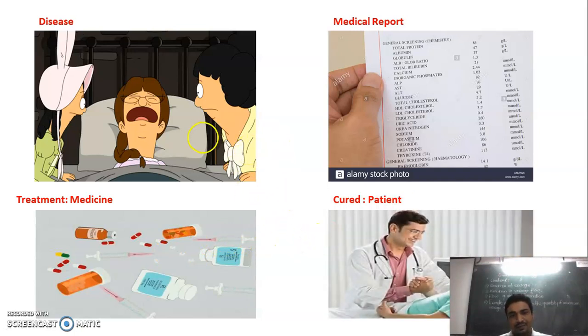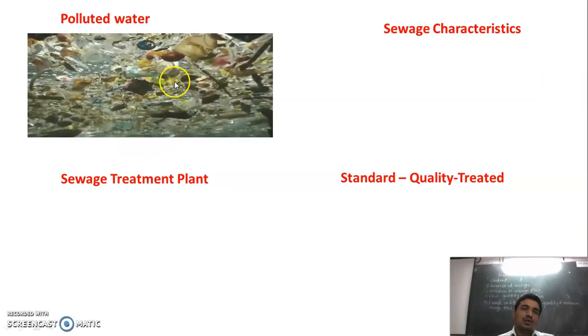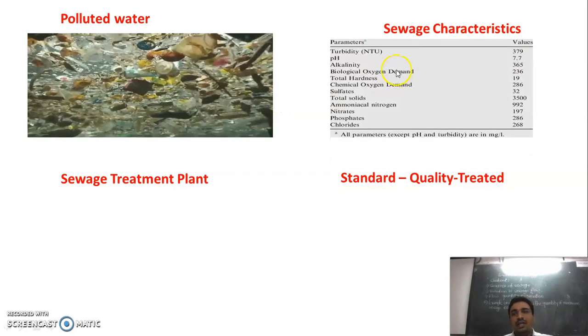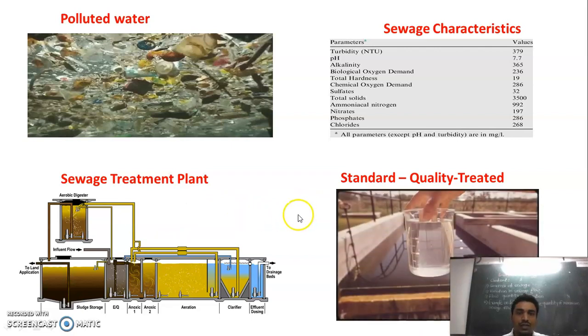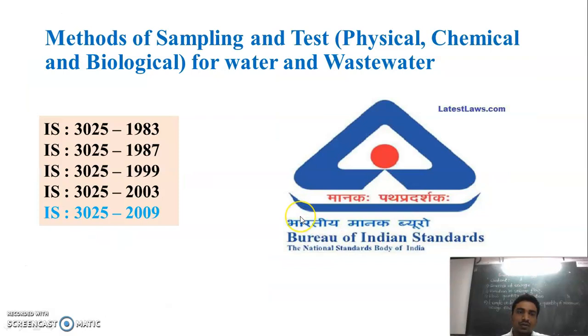Okay, and whenever you take this medicine, then you feel good. See, similar to that, whenever water gets polluted, we can't give any treatment directly to that water. First of all, we check the characteristics of the wastewater. We check the physical, chemical and biological characteristics of the wastewater. And then, according to those characteristics, we give the treatment to that wastewater in the sewage treatment plant. And whenever we give that treatment to the sewage, then that water becomes pollution free. So in this way, water is treated.